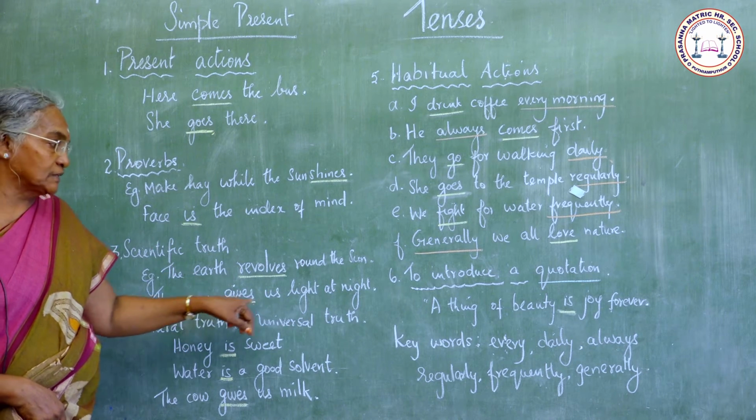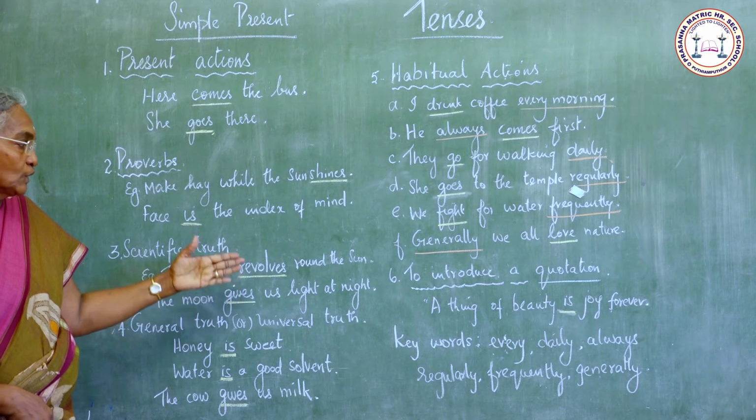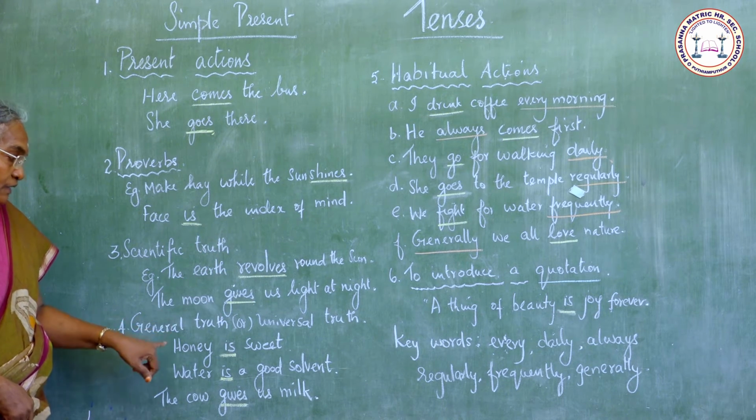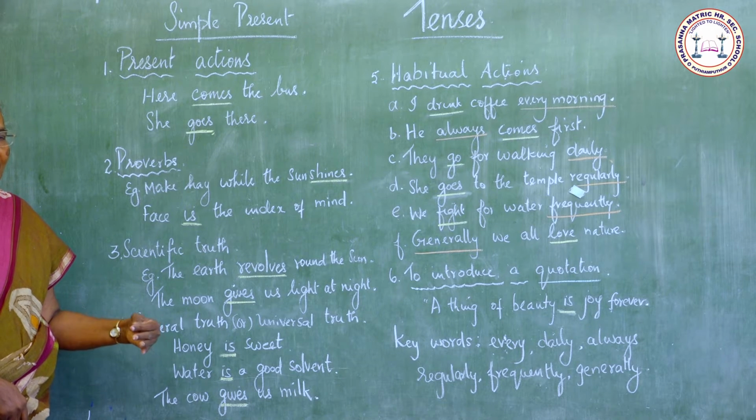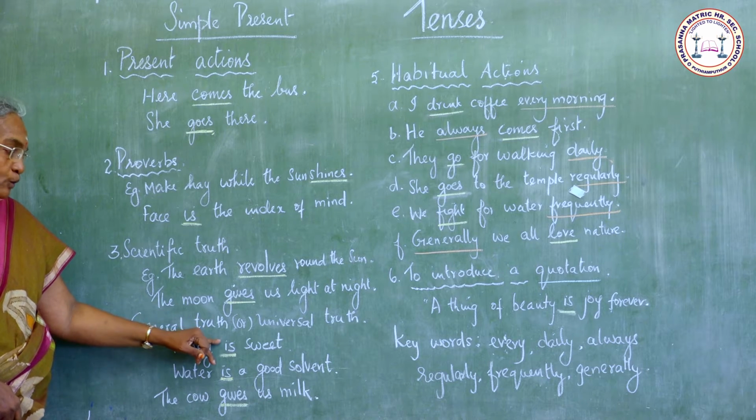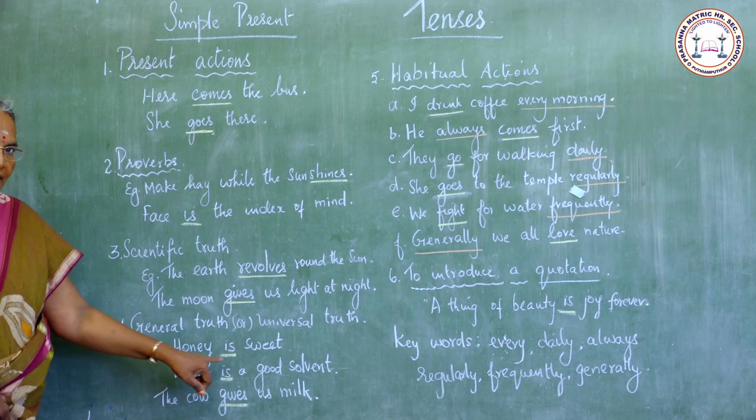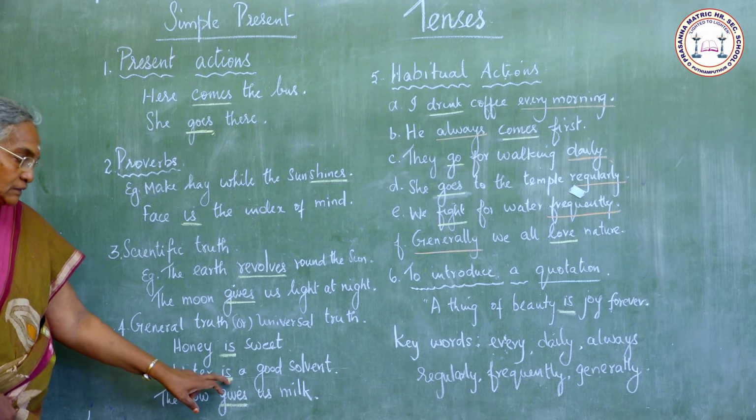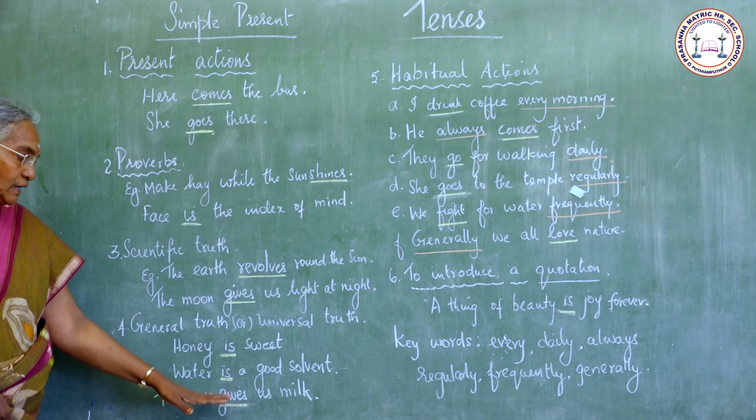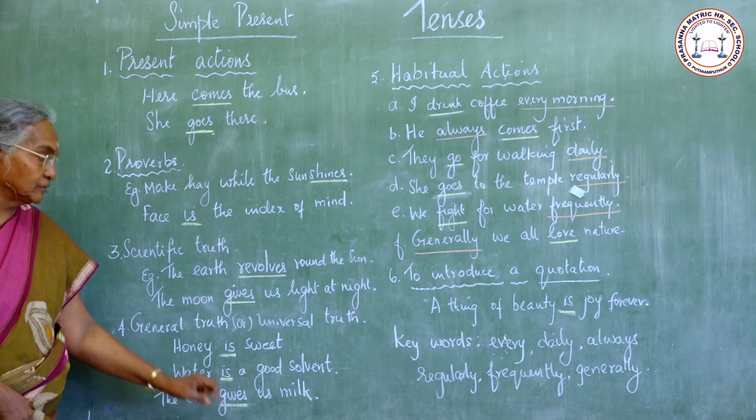The moon gives us light at night. So these are all scientific truths. So here we use only present tense. Next one, to express a general truth or a universal truth, we use present tense. Honey is sweet. Water is a good solvent. The cow gives us milk. These are all generally true in all places. So here we use present tense, gives.